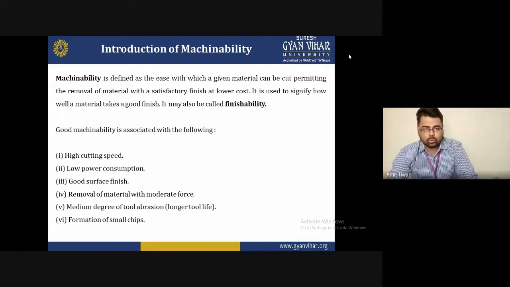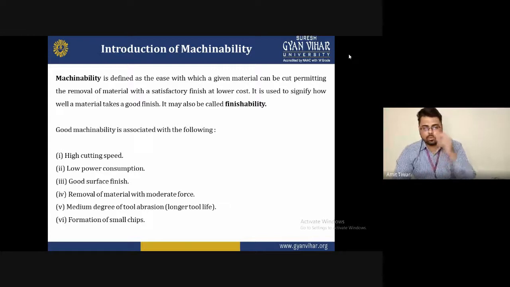Good machinability is associated with the following factors. The first is high cutting speed. Second is low power consumption. Third is good surface finish. Fourth is removal of material with moderate forces. Fifth is medium degree of tool abrasion, that is, longer tool life. And sixth is formation of small chips.